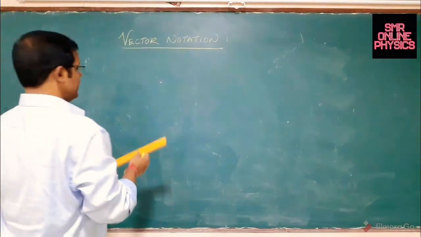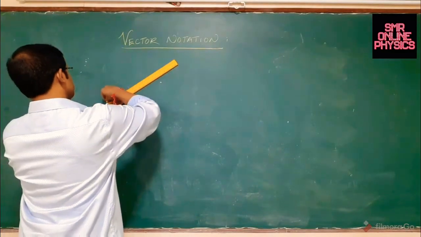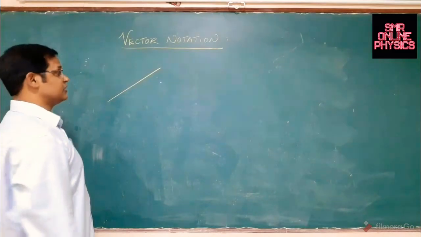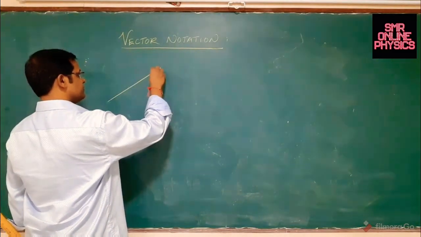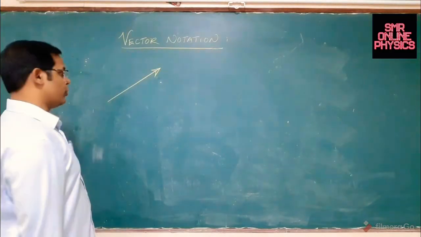Okay, the idea is very simple. This is the geometrical representation of a vector. Observe it closely. A vector is always represented by an arrow.